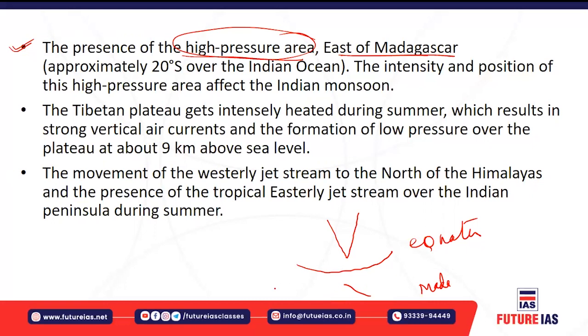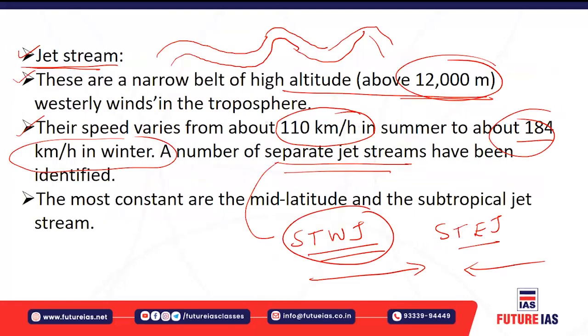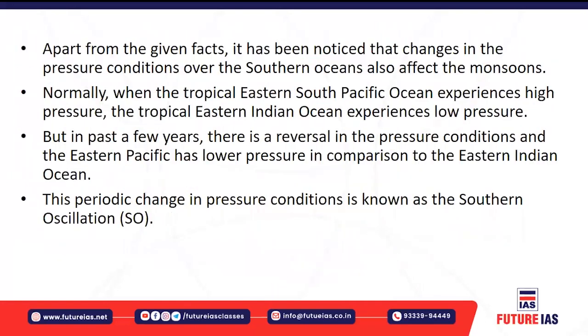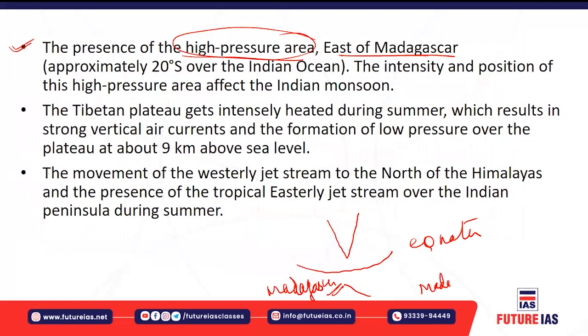Now this high pressure zone, because of Madagascar, causes the winds to blow from high pressure to low pressure. You can see this diagram here itself. So you will have the high pressure east of Madagascar, which causes the movement of the winds from the high pressure to the low pressure region, in that direction.